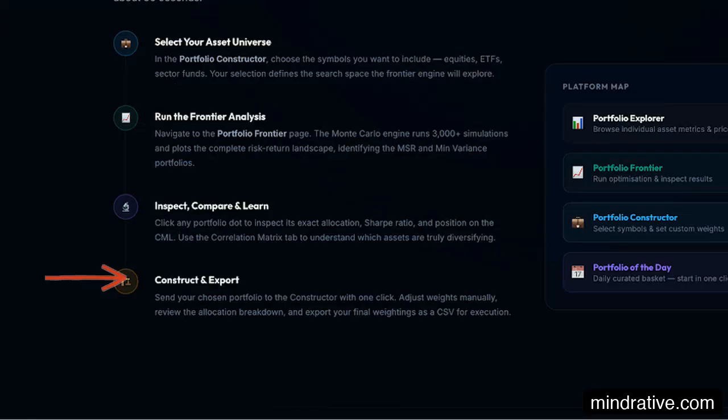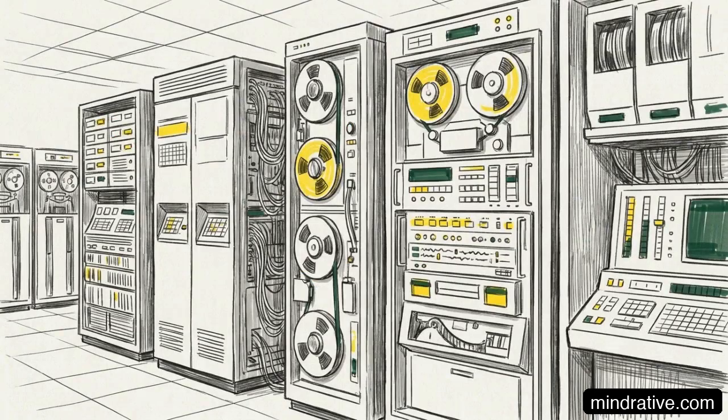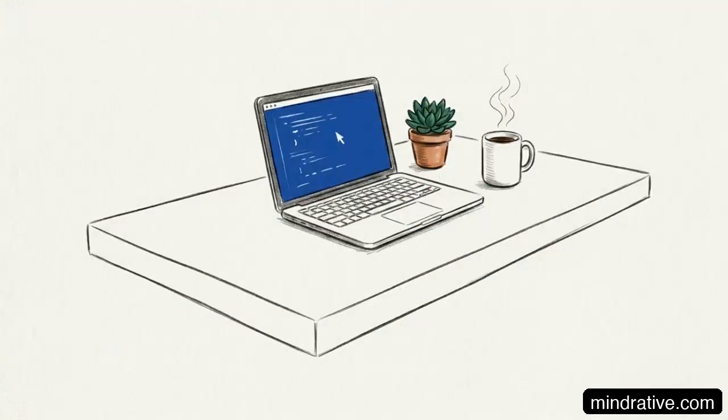This text block outlines the final step in the sequence. Once you have a perfectly balanced, stress-tested allocation, you can export the exact weightings for execution at your broker. What used to be a highly complex, institution-only quantitative research process has been successfully compressed. It is now a simple, verifiable 4-step workflow for the individual investor.